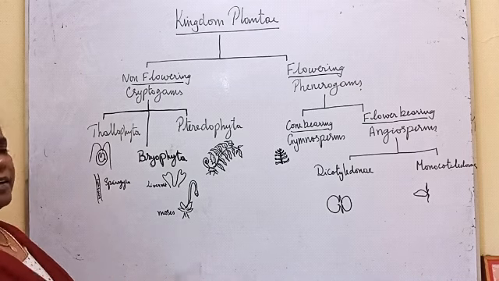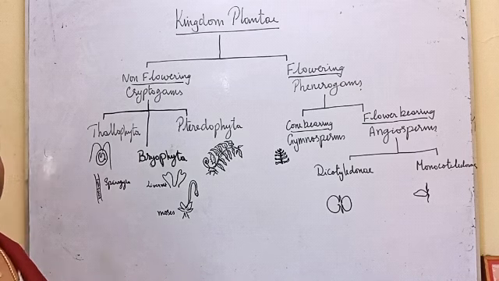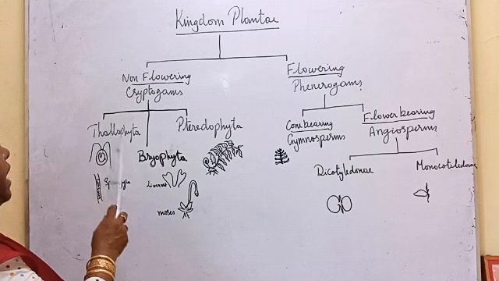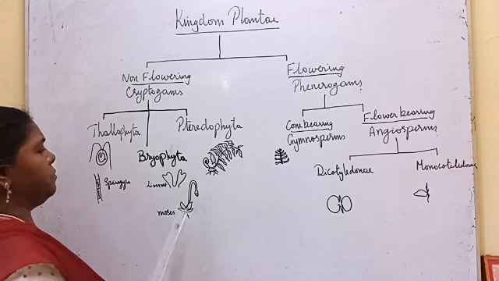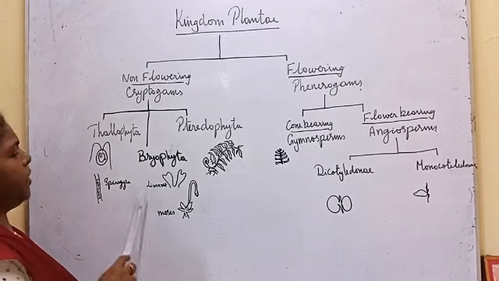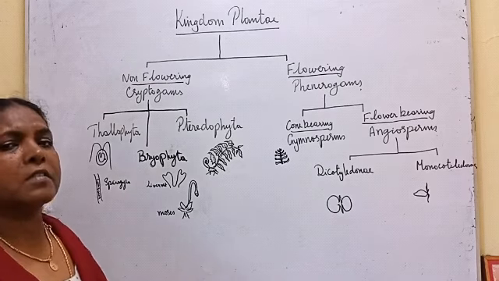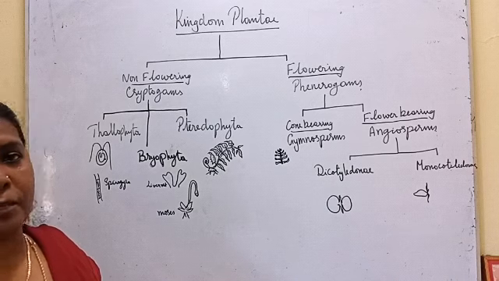Here also we cannot differentiate leaf, stem, root. So all the non-flowering plants whose body cannot be separated into leaf, stem and root are kept under Thallophyta.